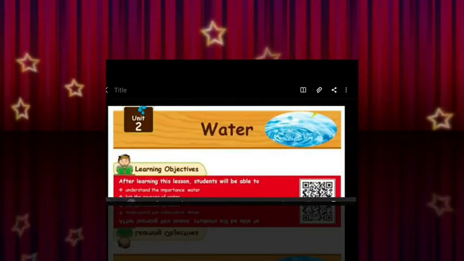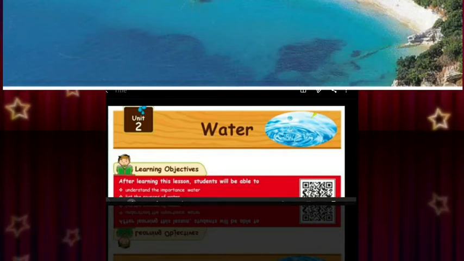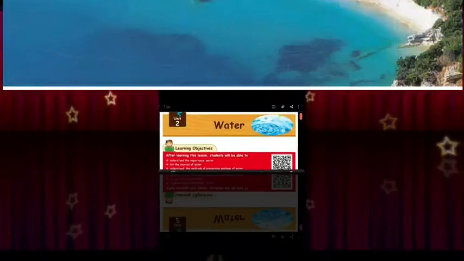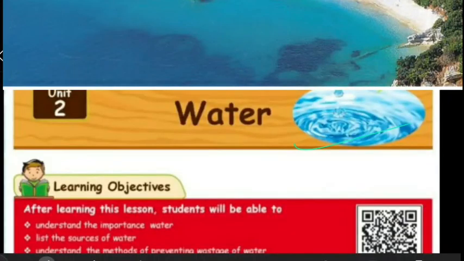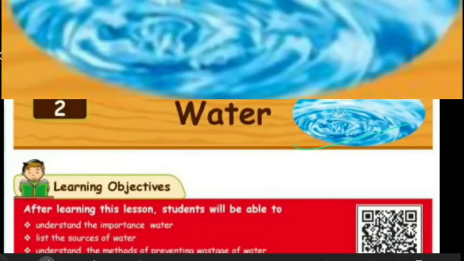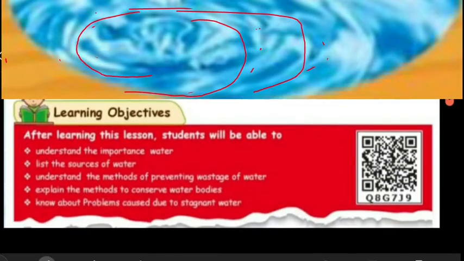Today we are going to learn a new topic, that is water in science. Unit 2. So look at this picture, children. This is water. Look at the picture of water over here. Ripples are formed in the water.